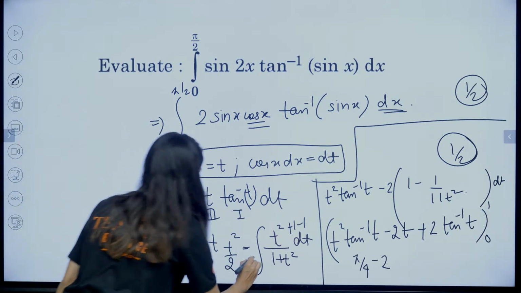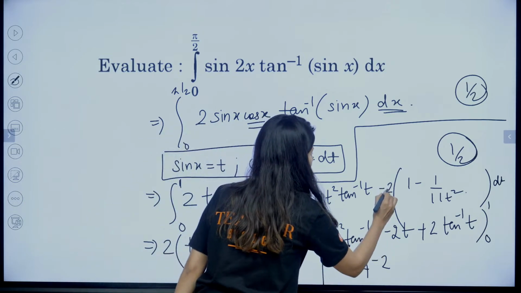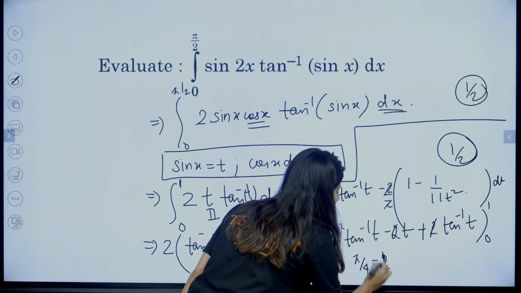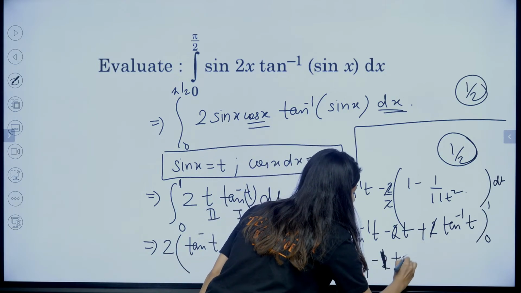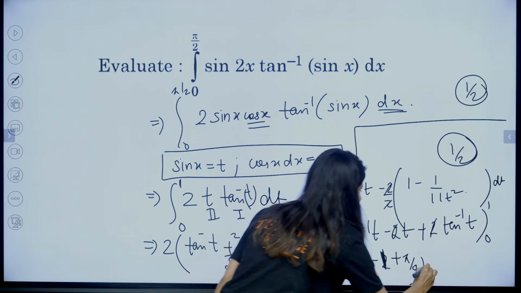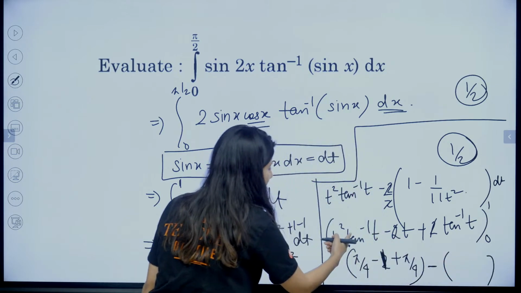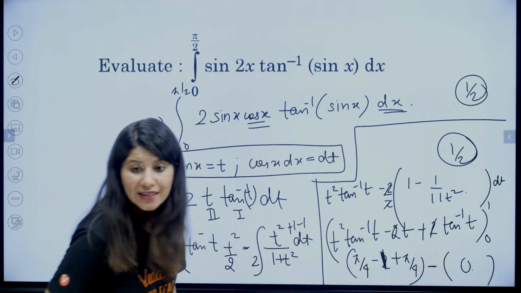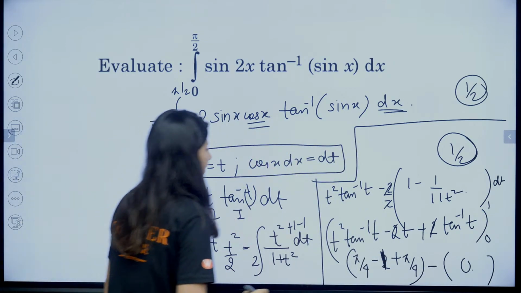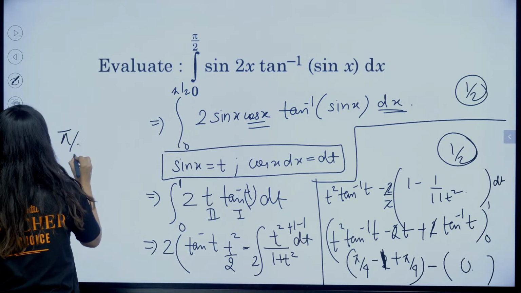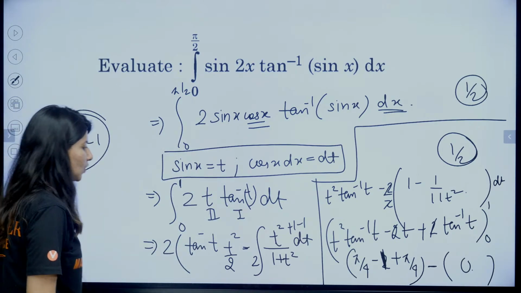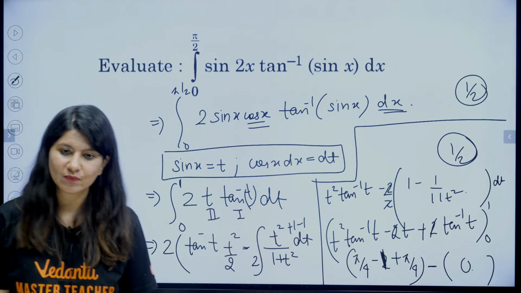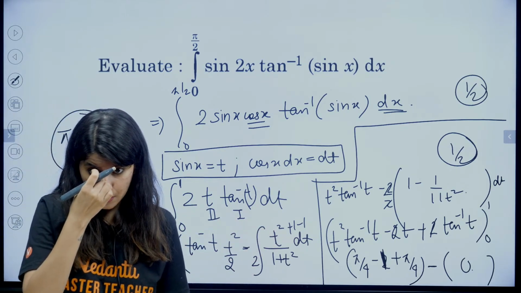So 2t square by 2 will be there, right? So this 2 will be gone. So pi by 4 minus 1 and we have plus pi by 4 minus sign, and the moment I put 0, this will be gone, so 0. So basically pi by 2 minus 1, right? So the final answer is pi by 2 minus 1. So basically the integration of t is t square by 2.